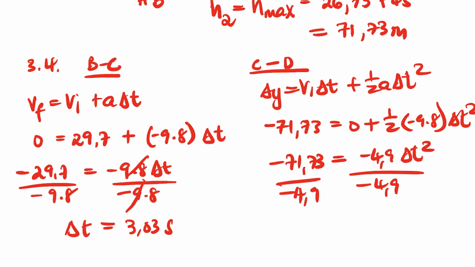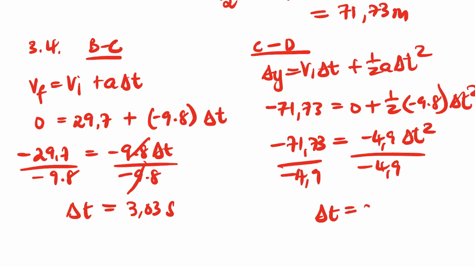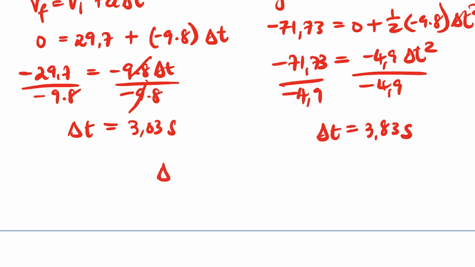And then we put the square root of the answer. So it's going to be the square root of 71.73 divided by 4.9. So the answer is 3.82. Okay, let's say 3.83 seconds.